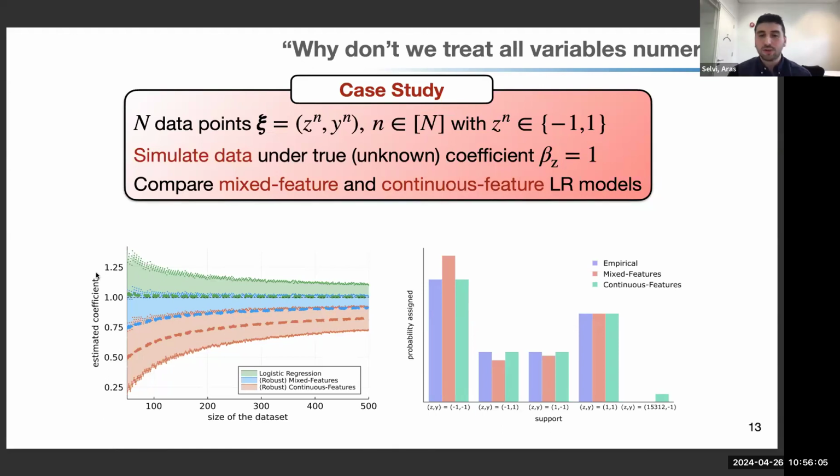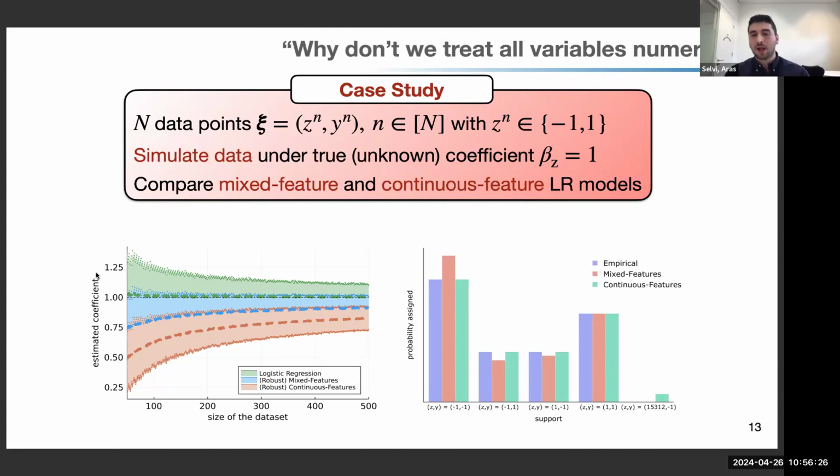So on the right-hand side, what we do is that we plot how the worst case distributions look like. Okay? So if you look at, for example, the empirical distribution, there is no more worst case because there is a single distribution that we are talking about, and it's with blue shaded bars. Okay? So it's supported on points -1, -1, -1, +1, +1, -1, and 1, 1.